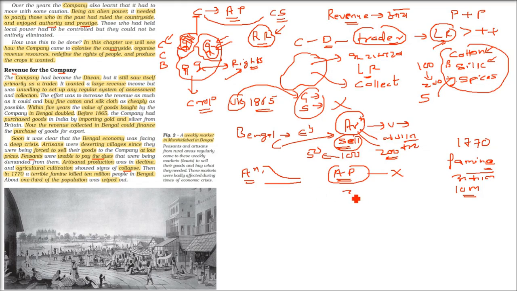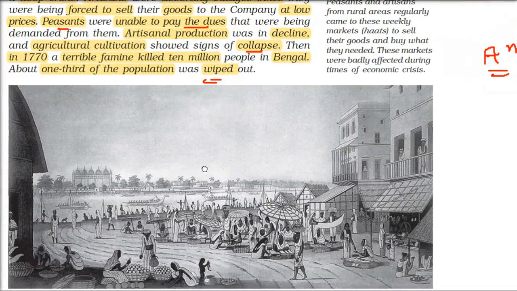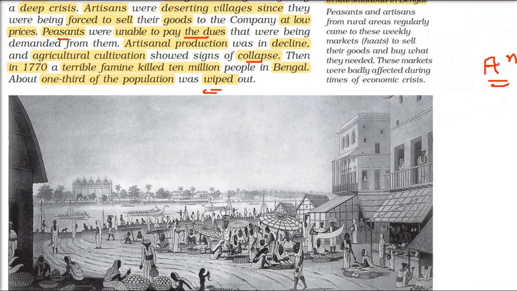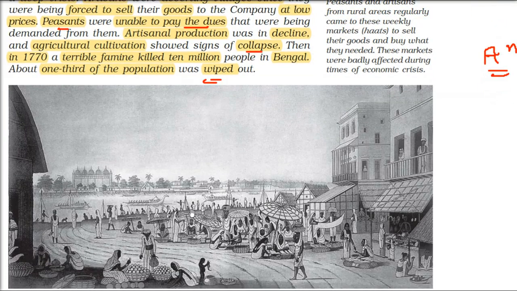So if you just assume that the population is 30 million, 10 million people died. In 3 crores, 1 crore died. Wiped out. 1/3 of the population. So you can imagine the plight, the situation of Bengal at that time.